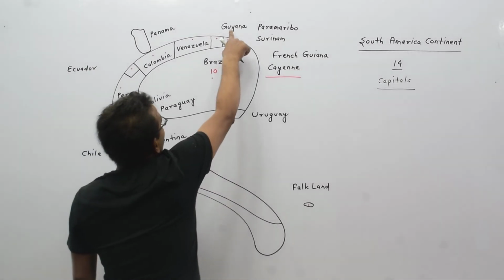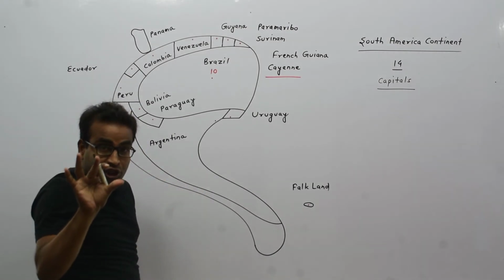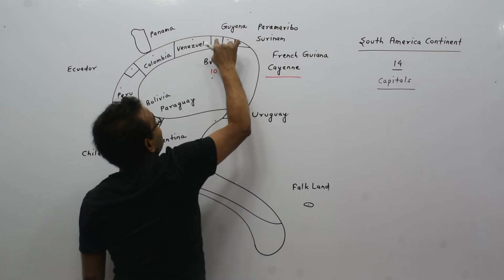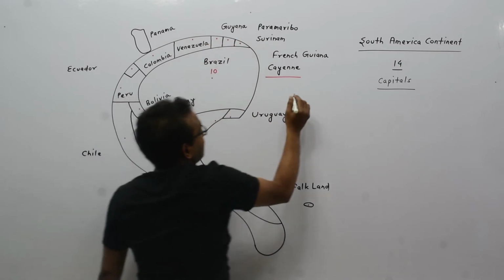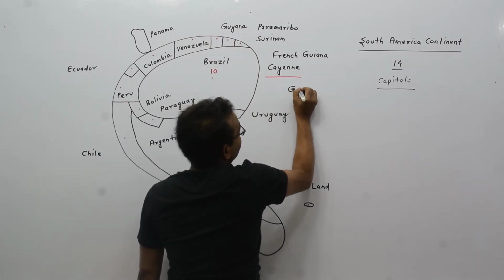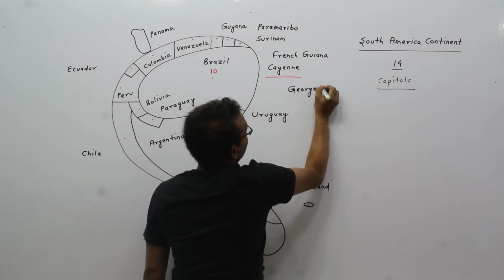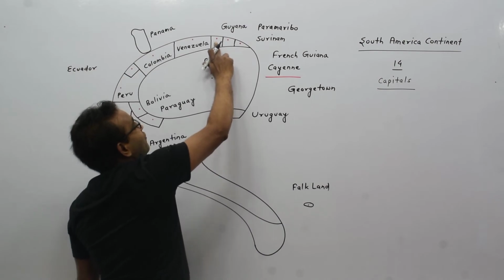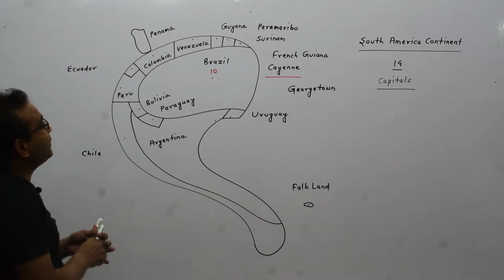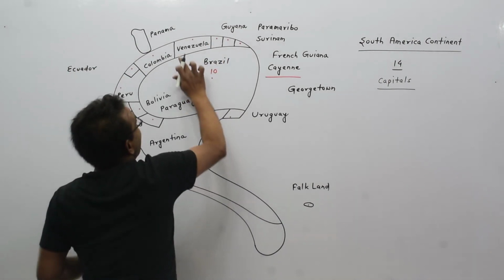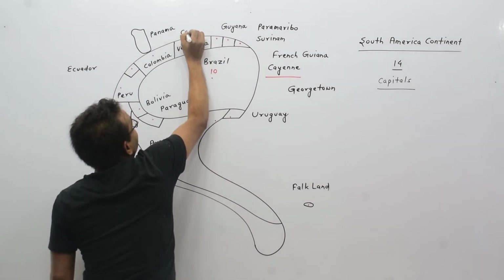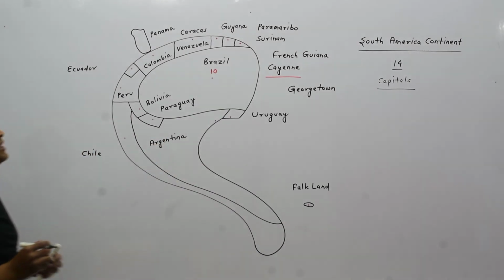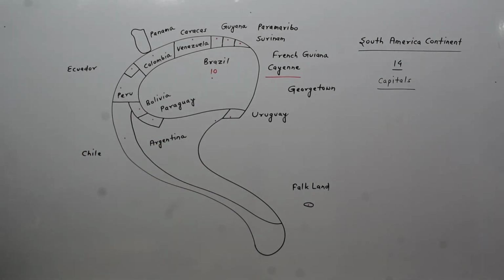The capital of Guyana is Georgetown. This one is Georgetown. Georgetown is the capital of Guyana. The capital of Venezuela is Caracas.